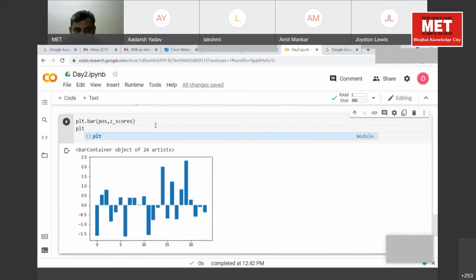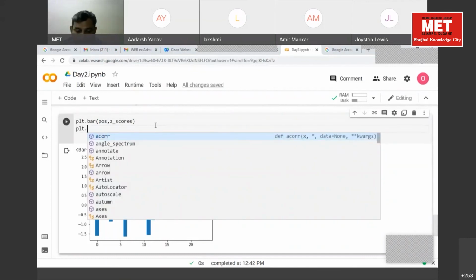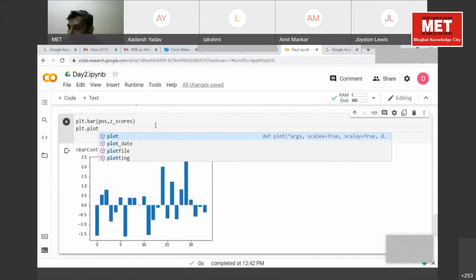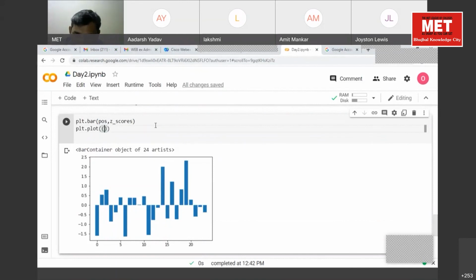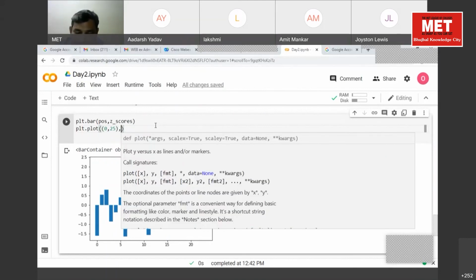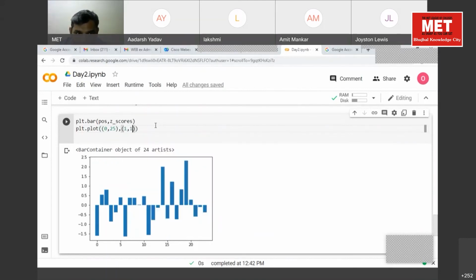So what should be the values for the green line? plt.plot, and what should be the values for the green line? 0, 25 will be common for all. For the green line, the values will be 1, 1, and say 'g-'.